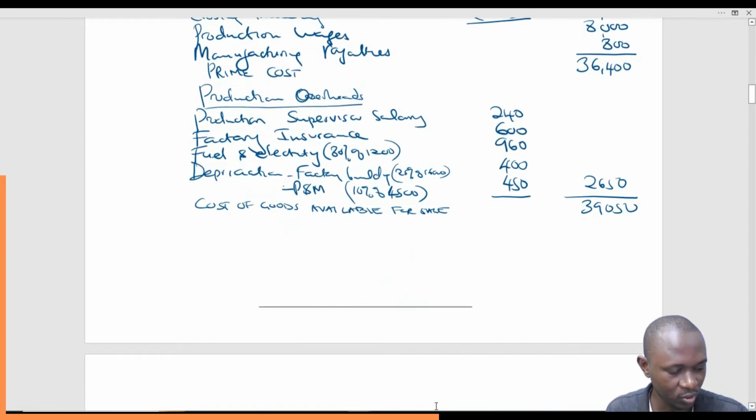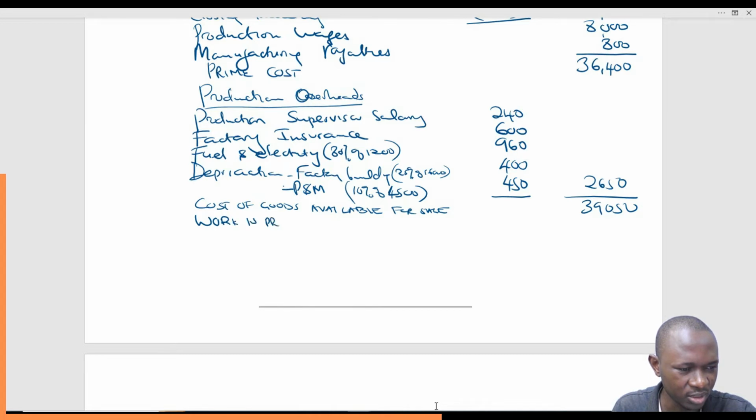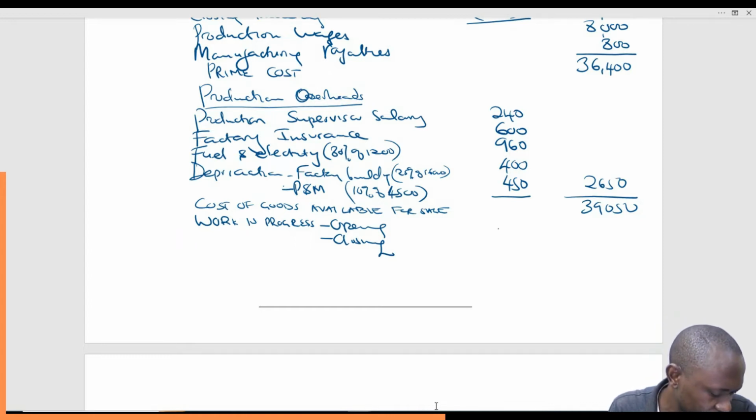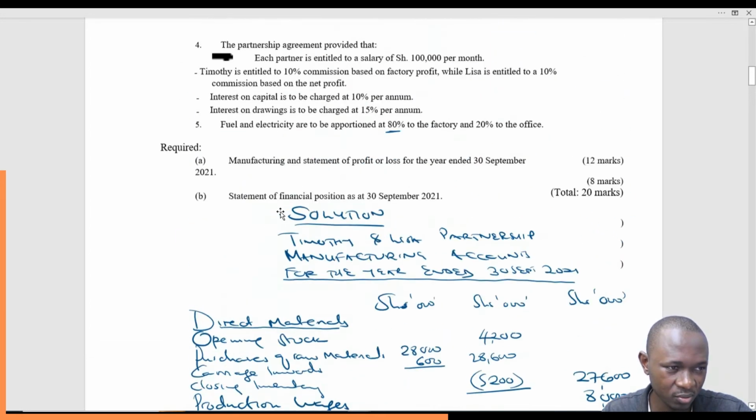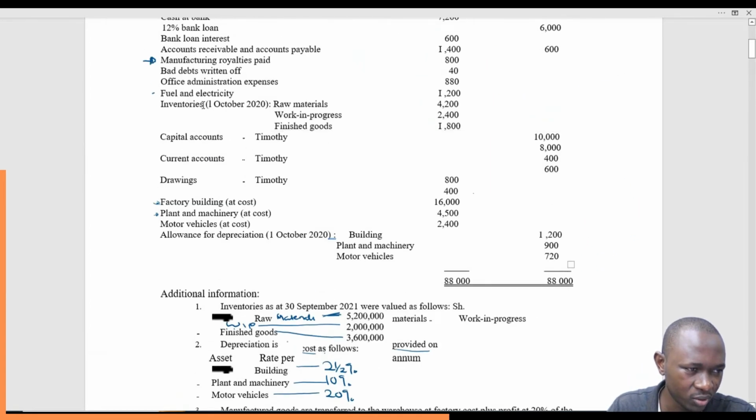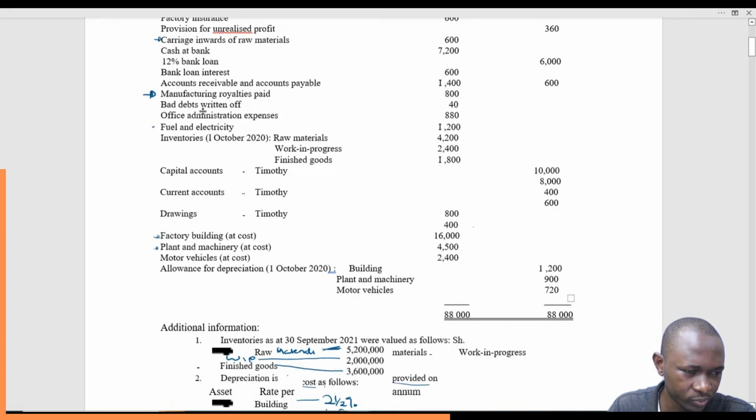And then remember, since we are almost getting out of the factory, we have to consider the work in progress. For work in progress, we have opening stock and closing stock. We simply add the opening stock and less the closing stock. So opening stock for work in progress is 2,400. Just go back to the question and get the 2,400. It's there, opening stock, work in progress. This is what we're talking about, 2,400.